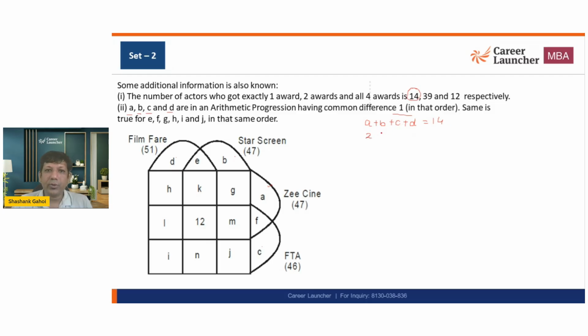So this is going to be 2, this is going to be 3, this is going to be 4, and this is going to be 5. So I would say A is 2, B is 3, C is 4, and D is 5.